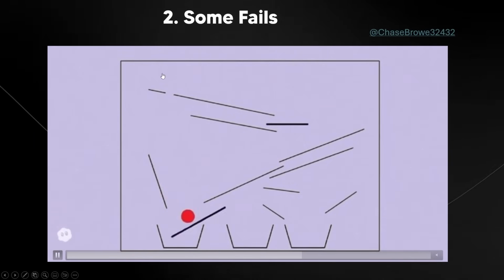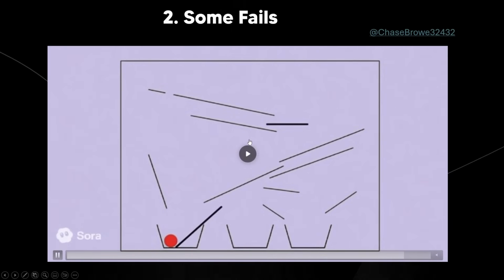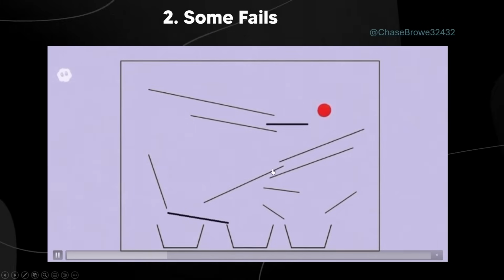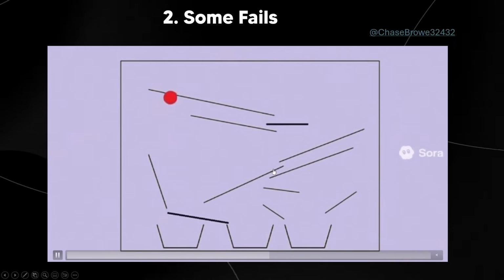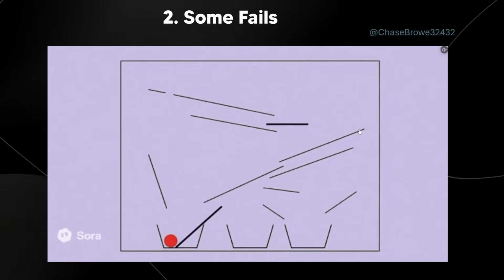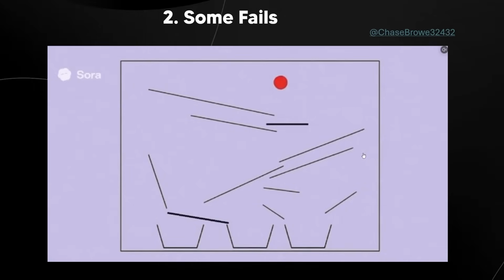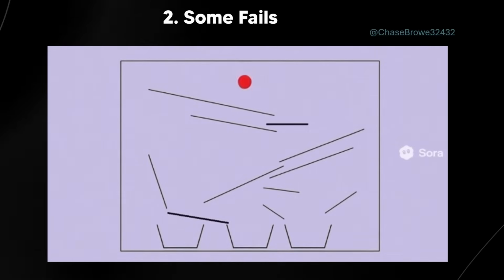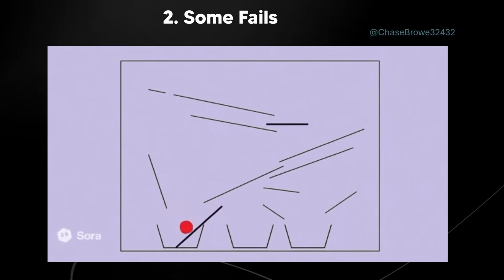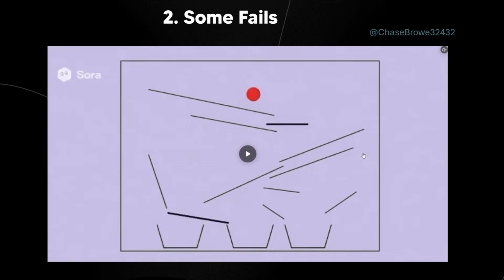Like here, the ball is a bit bouncy, it drops through there, but it does look a lot better than most scenarios where it just completely breaks and the physics doesn't make any sense whatsoever. I mean, if the ball was bouncy and behaving in a non-deterministic way, just bouncing wherever, that could kind of make sense to an extent.